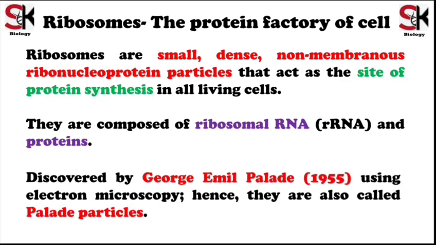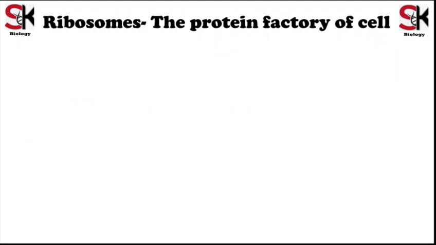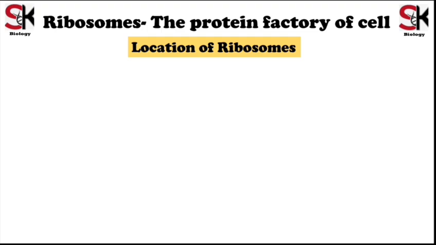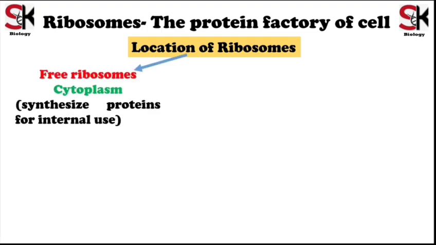The ribosome was first discovered by George Emil Palade in 1955 using electron microscopy. So, ribosomes are also called Palade's particles. In the cell, ribosomes are present in two different locations. One is free ribosomes, which are present in the cytoplasm. These free ribosomes synthesize proteins for internal use.